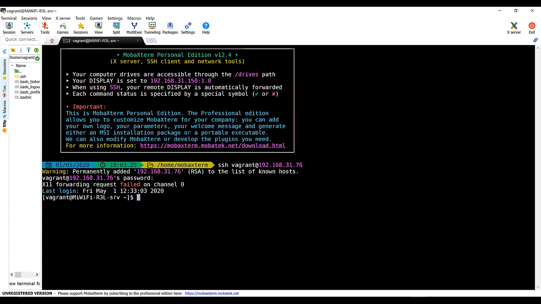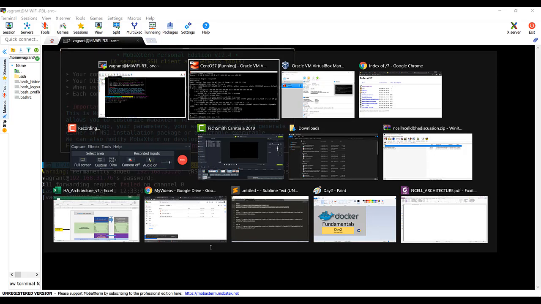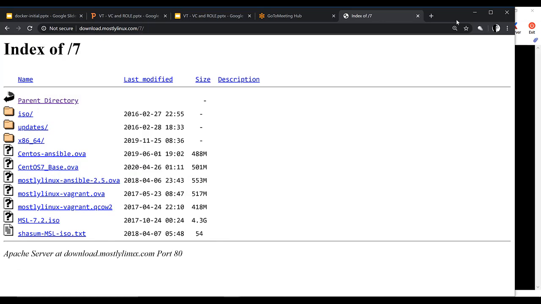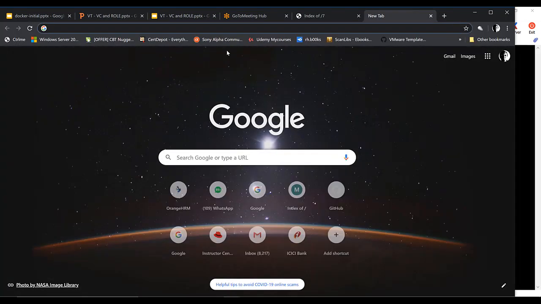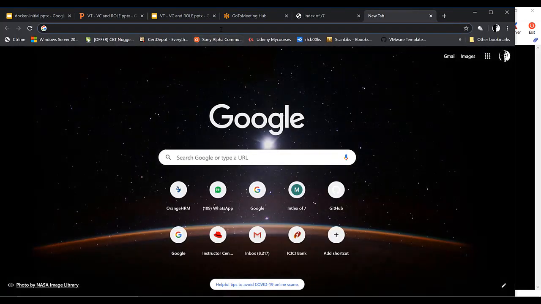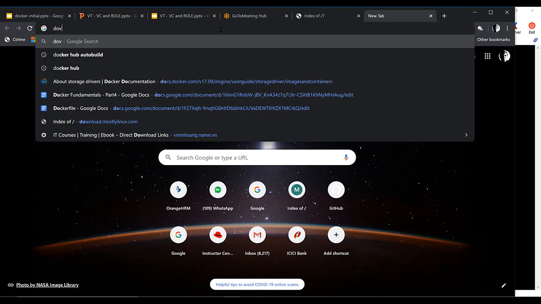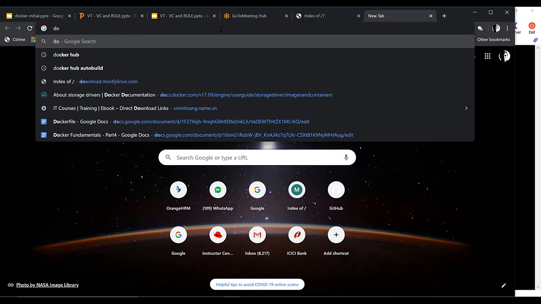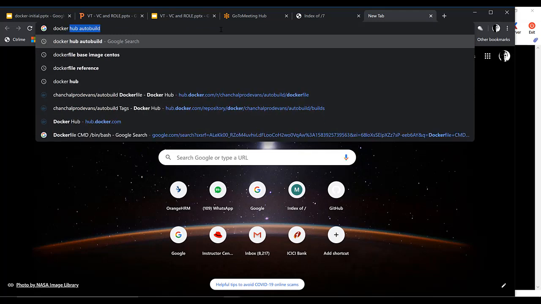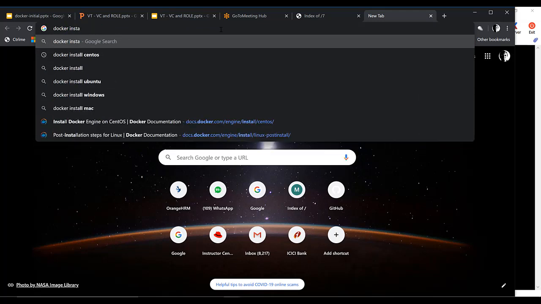Next, what we'll do, I'll type what we did yesterday. We typed docker install CentOS, docker install and then CentOS.